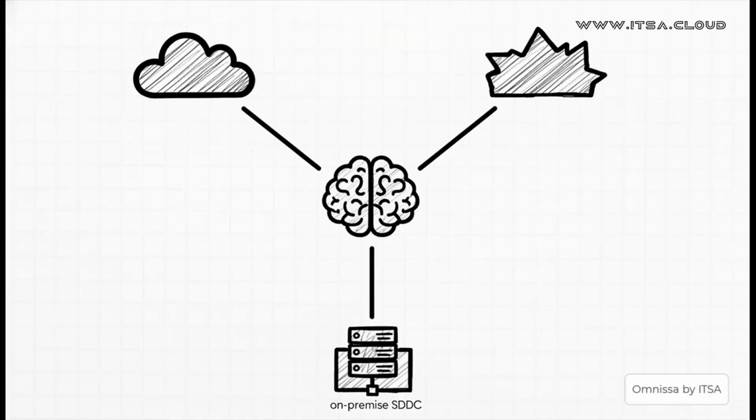But here's what's really powerful: the flexibility. This system isn't locking you into one ecosystem. Whether your virtual desktops are running on Microsoft Azure, AWS, or in your own on-prem data center, the control plane doesn't care. It can manage all of them. And that multi-cloud capability? That is an absolute game changer.